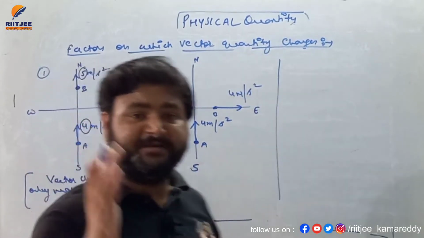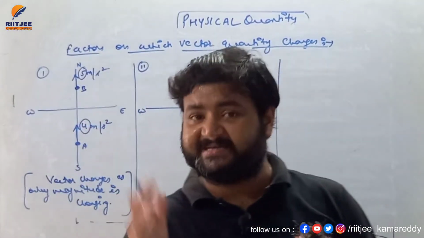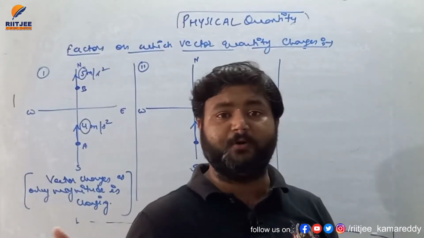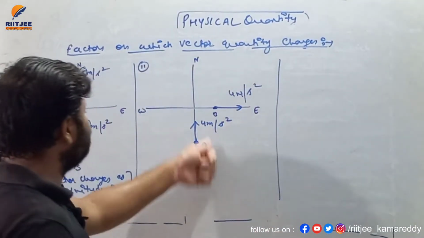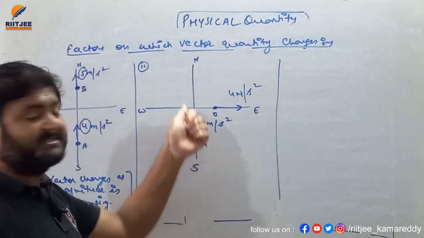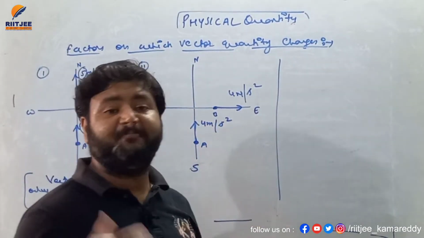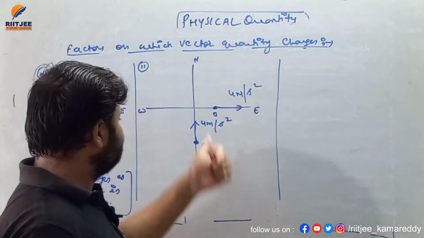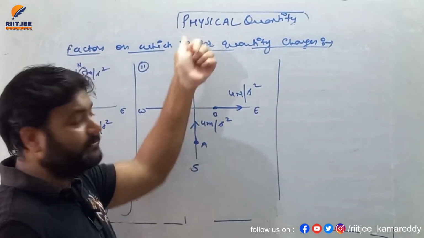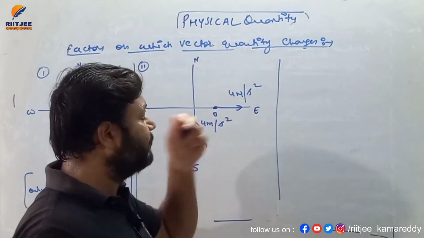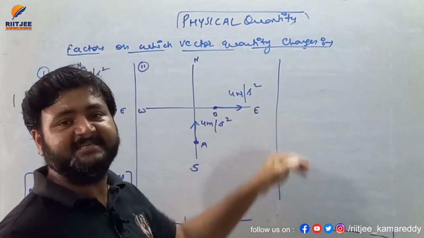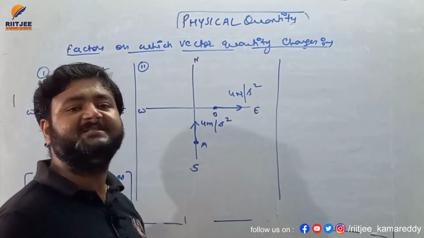So my dear student, we know that acceleration is a vector quantity. It depends on both magnitude as well as direction. So in case 2, the acceleration of the particle at point A is 4 meter per second square towards north, and at point B the magnitude of acceleration is 4, but its direction has changed. Its direction is now towards east.